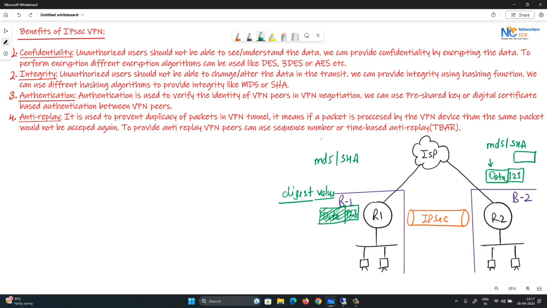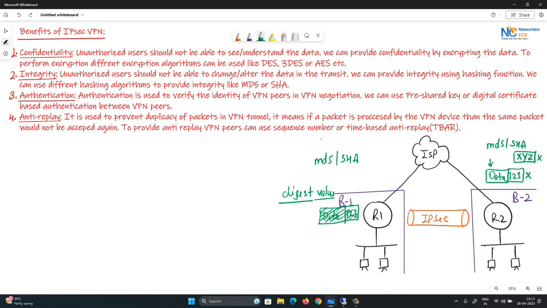If it is different, let's say it is coming as XYZ on the receiving end, it means there is something changed in the packet when the packet was sent over the internet, if this digest value is not matching. And at that time, the packet will be discarded. This is how integrity is verified in your VPN.